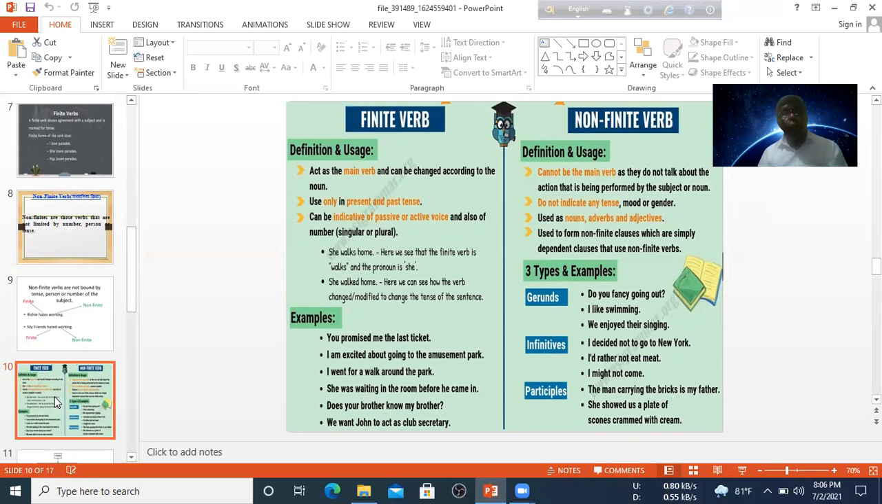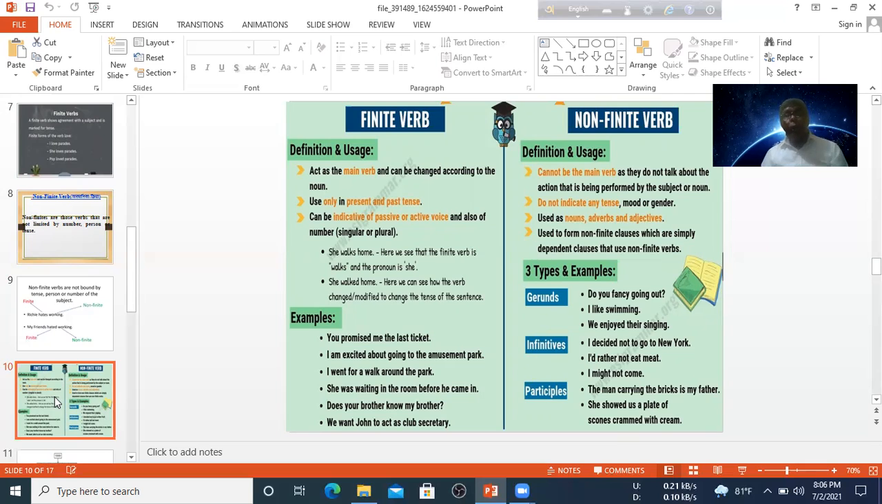Next there is a list of finite and non-finite verbs. I have already discussed it in the before slide. I hope that you understand, and if there is any problem, you share your idea with me. And there is a list of finite verbs and non-finite verbs. There are some sentences as examples, and you see that one part of the verb is finite, and the other part of the verb is non-finite.